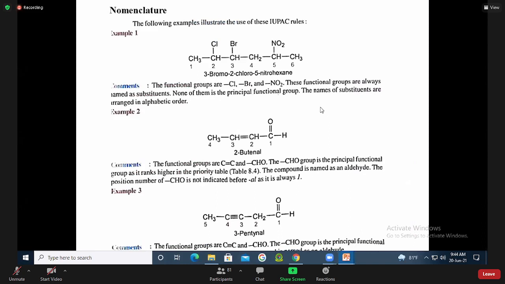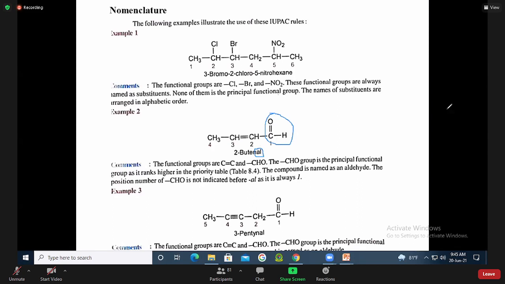We also studied the nomenclature, right? Have you studied nomenclature in HSC? Yes, sir. Okay. This is what type of compound? Aldehyde, right? This is aldehyde group. Yes, sir. So in case of aldehyde, we use "al", right? Yes, sir. Right.